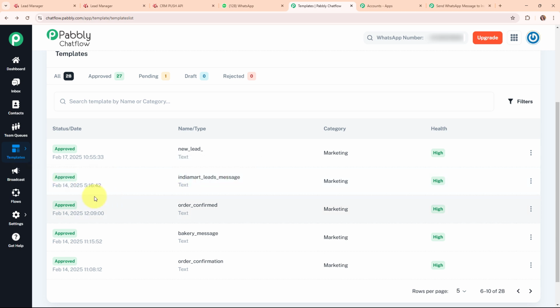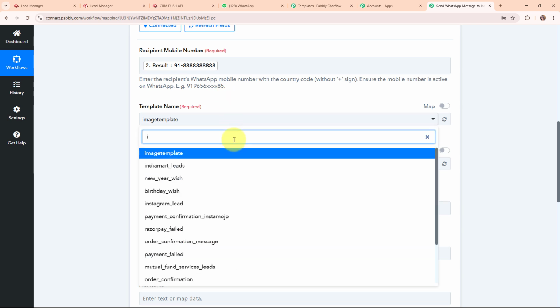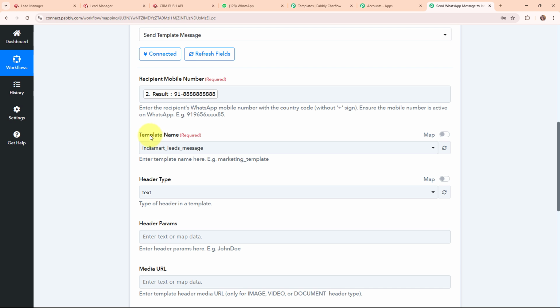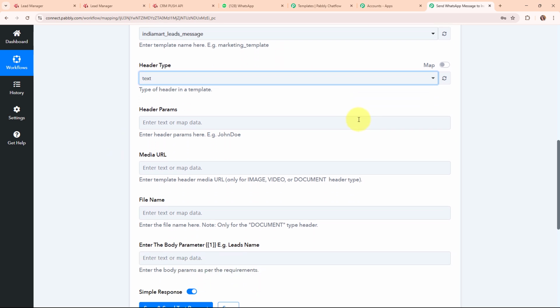So moving back to my Pabbly workflow, here I'm going to select my template name as IndiaMART leads message. So this is the template, and here you can see after selecting the template name, automatically this header type has been selected as text, because here I've used the template type as text. Moving forward, here it is asking for header, params, media URL and the file name. These fields are not required, so I'm going to leave them blank as I have not added any header, params or media or file in my template.